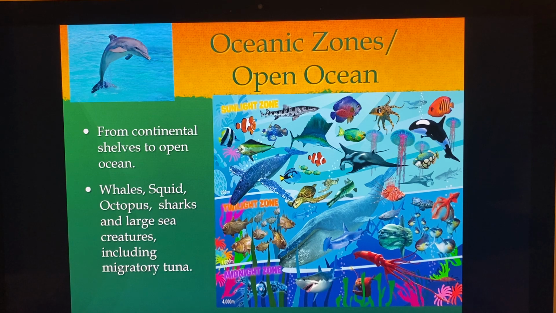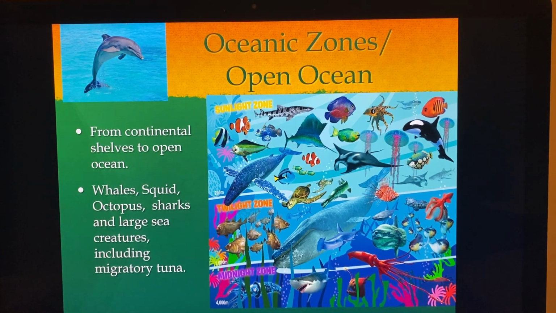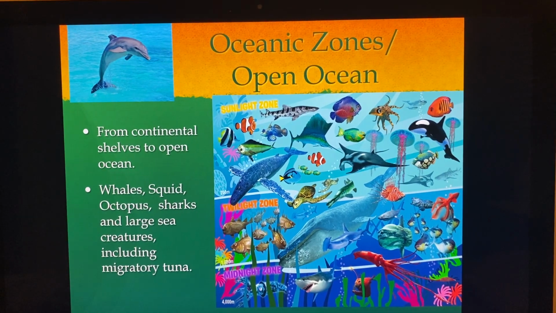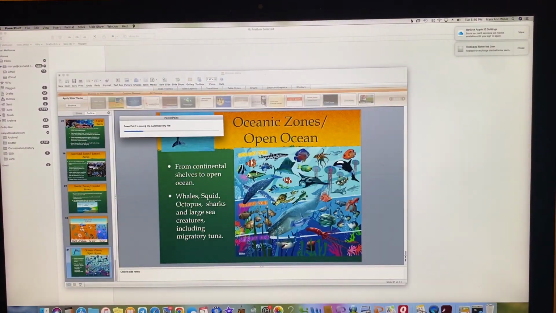So these you'll see, and there's the sunlight zone, which is the top zone, the twilight zone, and the really deep zone, the deep fish. You can see what the types of fish there. I'm not going to go over all those names, which I don't know a lot of, but you can see there's a lot of deep sea creatures. Even down in the deepest of sea, we have these strange looking creatures. The sharks go down there too, so you see. So, a lot of ocean creatures. We'll go over this when we study the fish later on. Okay, that's it.